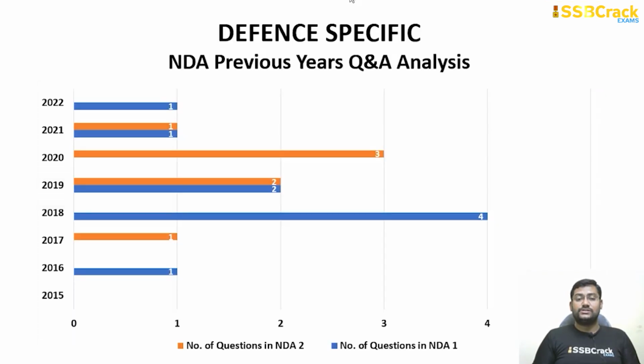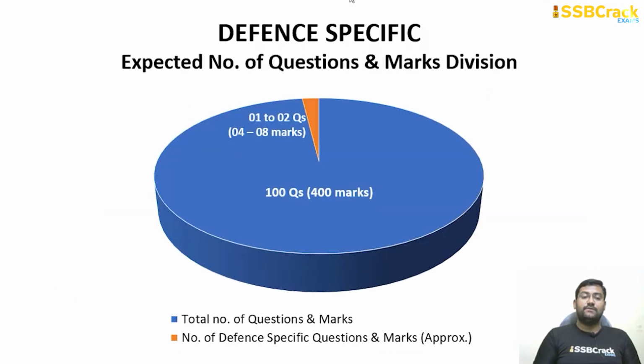Defense specific is one such aspect which is the least important one, but still one question or two questions or three questions can be expected. And even in NDA 1 2022, one question was asked from defense specific. So going by the same trend, one or two questions can come from here, fetching you somewhere around 4 to 8 marks. Of course, why lose even that?